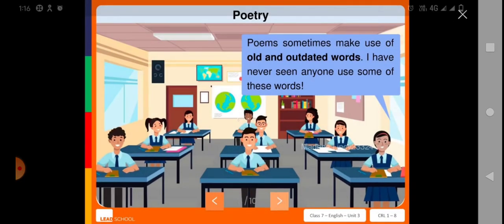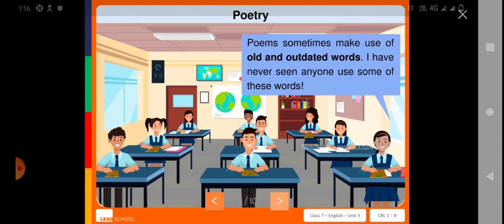Then the next girl said, poems sometimes make use of old and outdated words. What do you mean by old and outdated words? For example, while I was studying in school, I learned a word one way, but now you are all learning it differently, right?